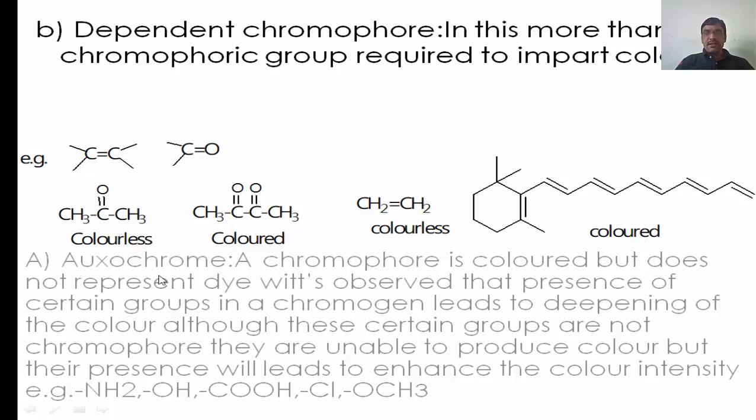The second category is the auxochrome. A chromophore is colored but does not represent a dye. It is observed that the presence of certain groups in a chromophore leads to deepening of the color, meaning auxochromes are responsible for deepening and enhancing the color. That's why they are called auxochromes. Their presence leads to enhanced color intensity. Examples of some auxochromes are NH2, OH, COH, Cl, OCH3. These have lone pairs of electrons that are responsible for enhancing the color.